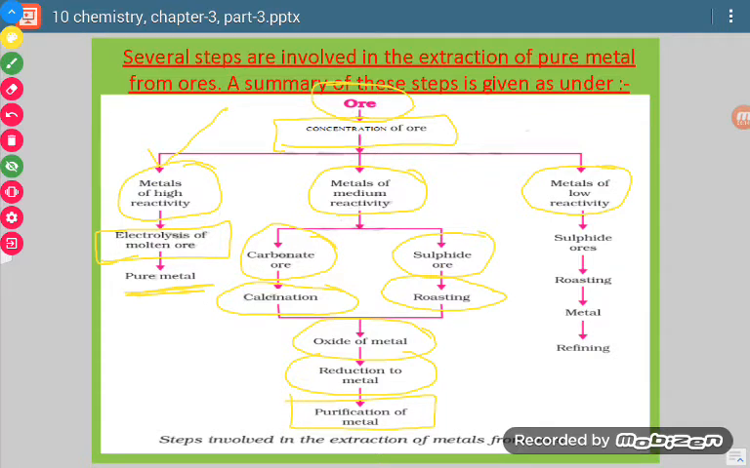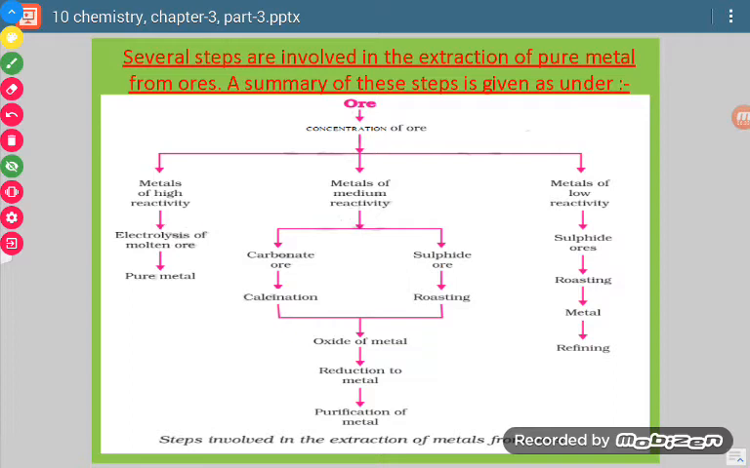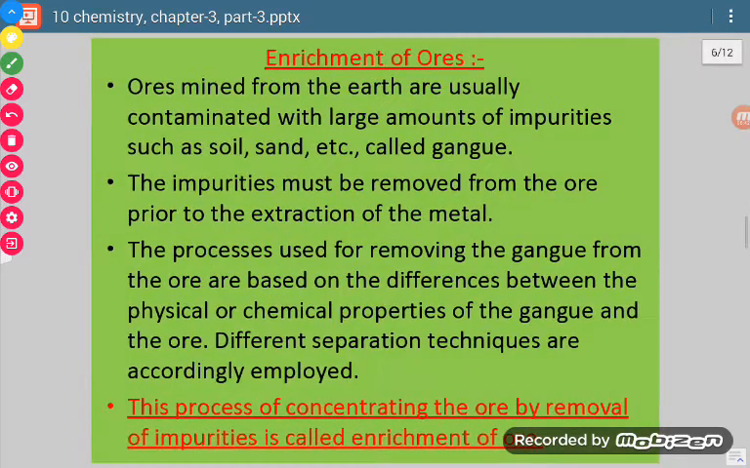Now in case of low reactivity, they are found in the form of sulfide ores, and then the roasting process of the sulfide ore is done. After that we get the metal, and then we do the process of refining. So these are the different steps involved for all the different categories of ores. We are going to discuss all of these one by one.